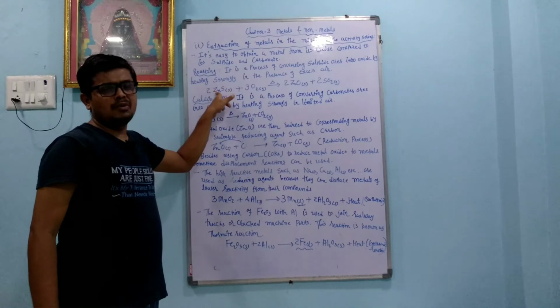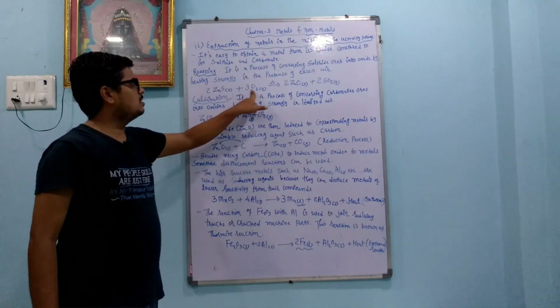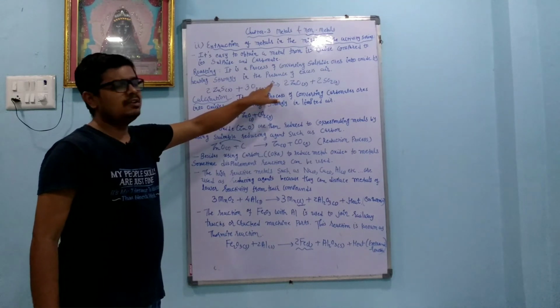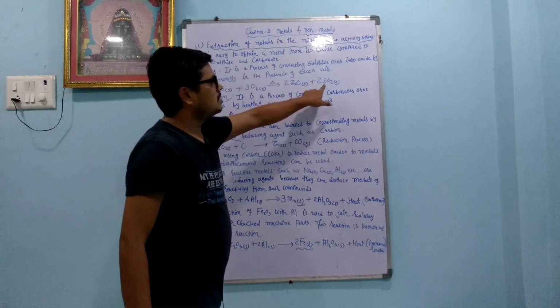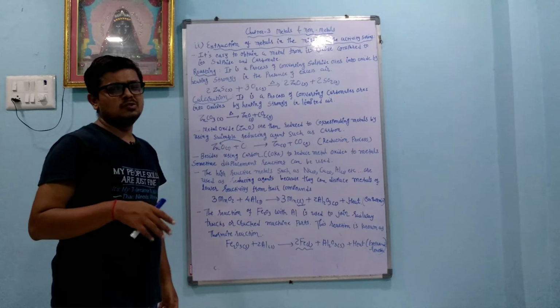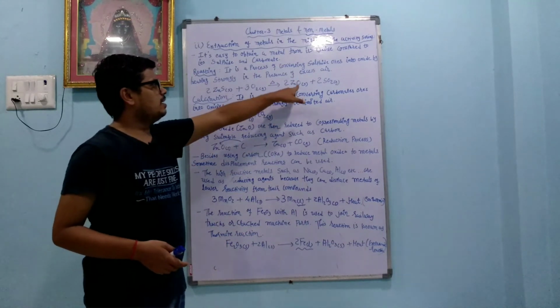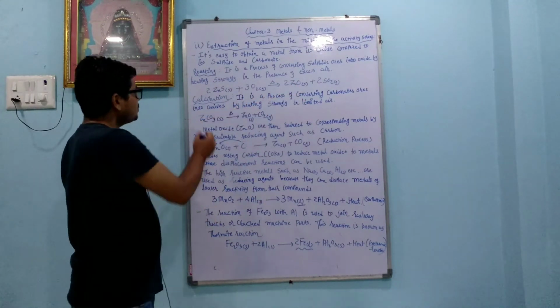Here for example, 2 mole of zinc sulfide reacts with 3 mole of oxygen at high temperature. Delta here is not a triangle, it is a delta, meaning high temperature. We get 2 mole of zinc oxide plus 2 mole of sulfur dioxide gas. This process is called the roasting process, and roasting removes sulfur in the form of sulfur dioxide and we get the ore in the form of oxide.